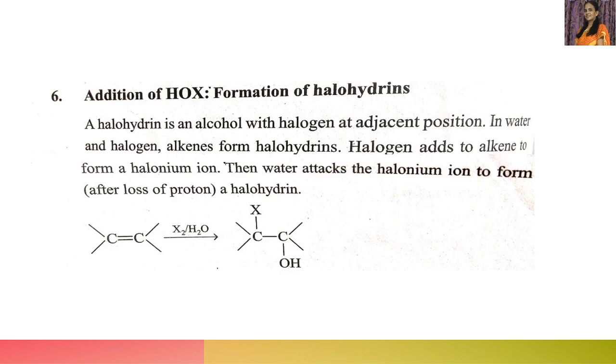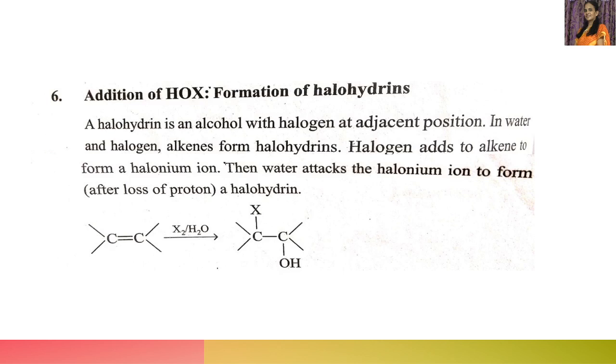Now in this, HOX, where X is a halogen atom, HOCl, HOBr, etc. So addition of HOX, formation of halohydrins. Let's see how halohydrins are produced. A halohydrin is an alcohol with halogen at an adjacent position. So the alcohol group and halogen are both present on adjacent carbon atoms. Then it is known as halohydrin. This is halo, this is hydrin. So in water and halogen, alkenes form halohydrins.